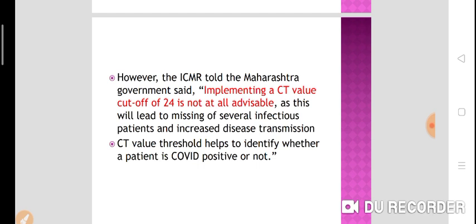That's why this request has been rejected by the ICMR.